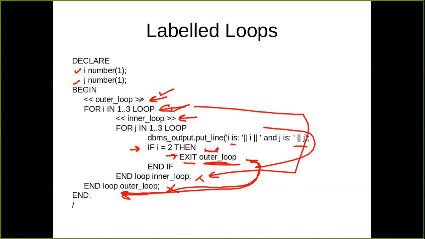So here it is outer loop, you can mention it here, and after end loop, you can mention the label here also. But here it is compulsory, and here it is optional. So you can write it here or you can omit it also.